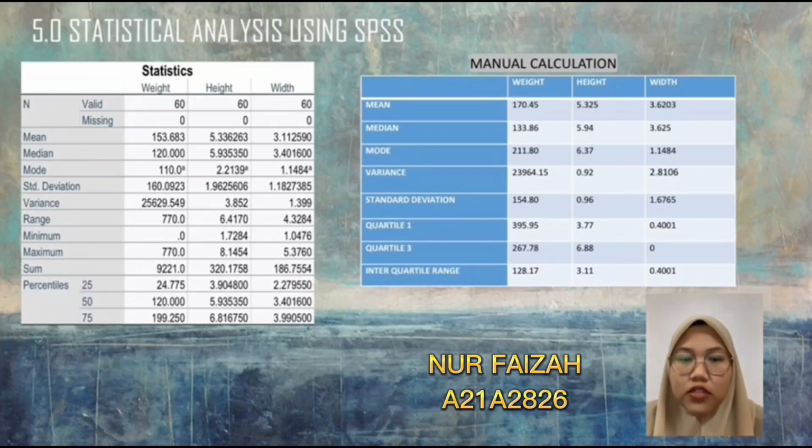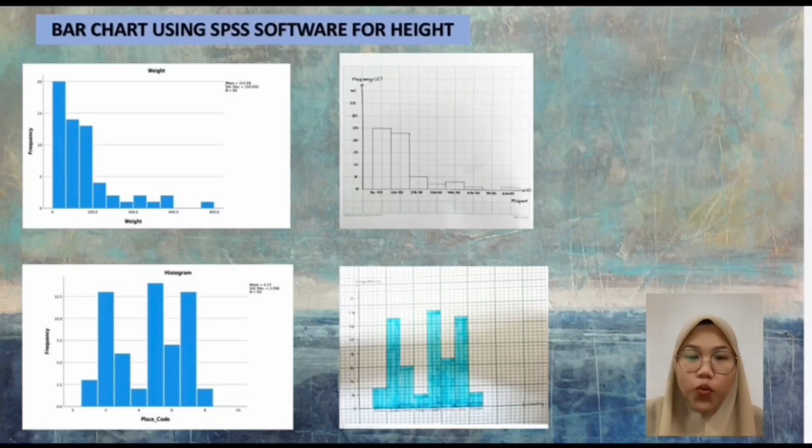using software. For example, here we can see the mean for weight by using SPSS is 170.45, while the mean by calculating manually is 153.68. So from here, we can see that the difference between the values is not significant. So now we can continue to the next part. This part is about the graphical comparison. As you can see on the slide, this is a graph that we got from SPSS, and then we compare it with the manual graph, which is from the graphical representation in parts 4.1 and 4.2.